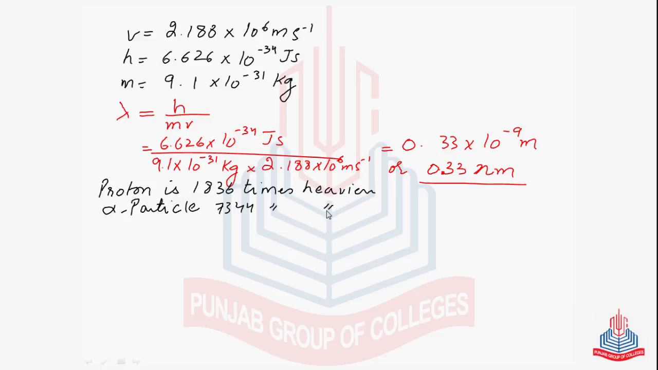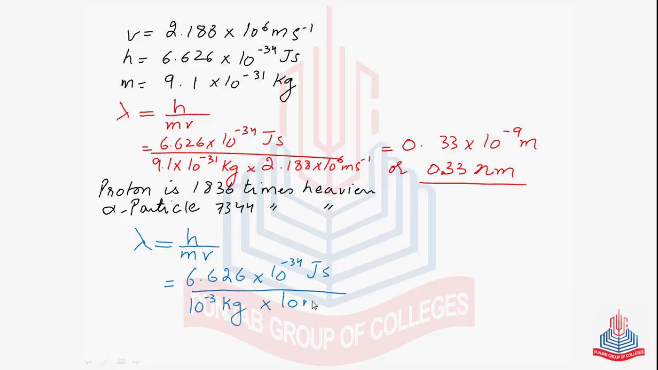Now let's talk about a moving stone. We consider that a stone of mass 1 gram is moving with a velocity of 10 meter per second. Then the de Broglie wavelength associated can be calculated by the same formula. Putting the values, we have Planck's constant as 6.626 × 10^-34 joule second. The mass in kg is 10^-3 kilogram. Remember that we have to put the mass in kilograms only. And the velocity is 10 meter per second. And the answer comes out to be 6.62 × 10^-30 meters.